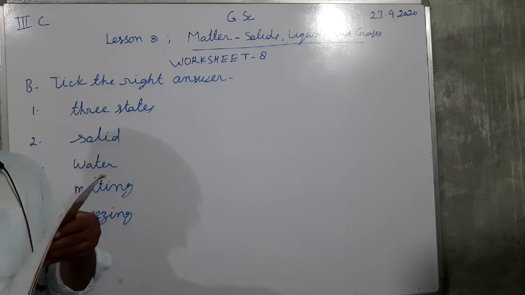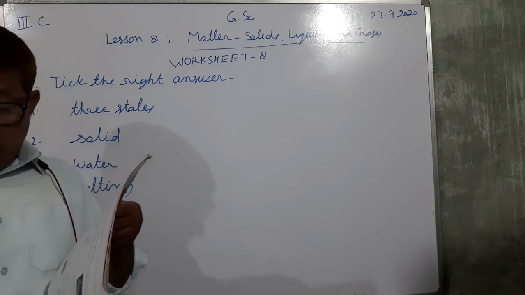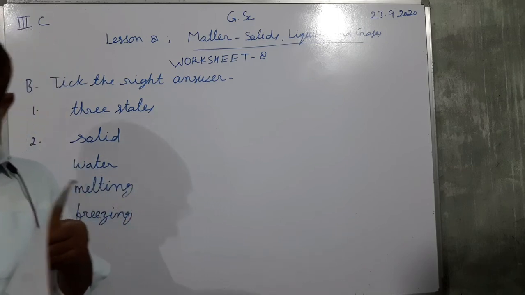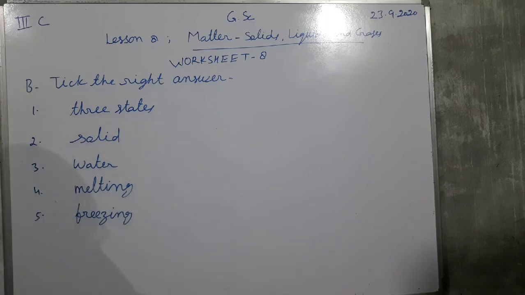And in freezing, the conversion of liquid into solid is known as freezing. So freezing will be the correct answer.